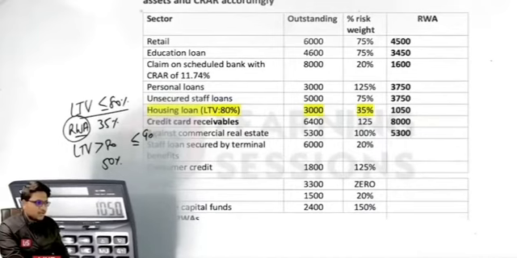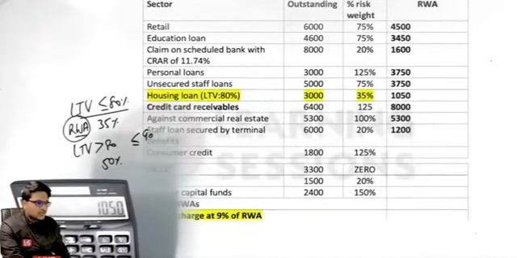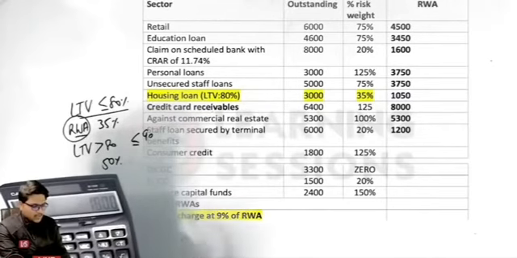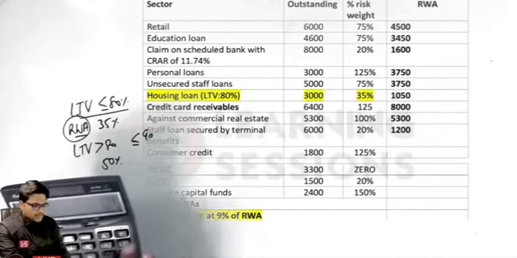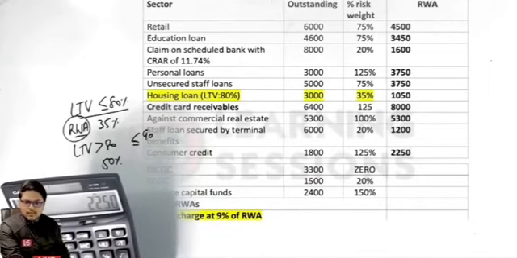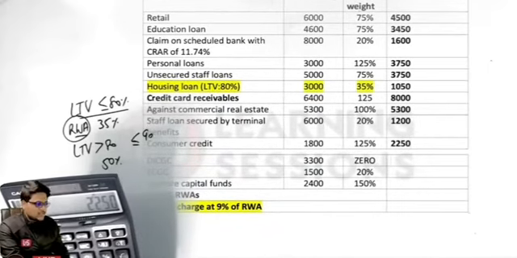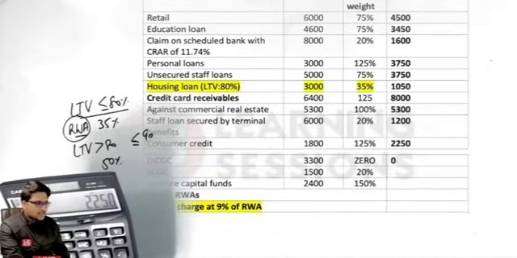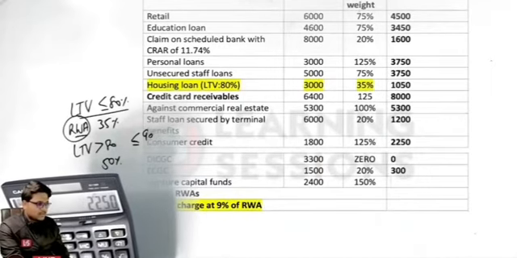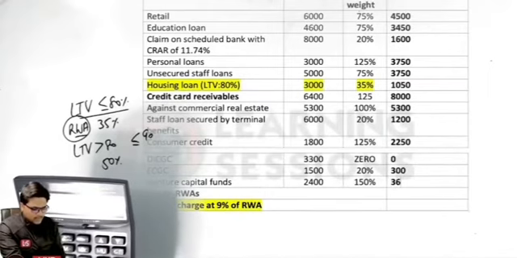Then staff loan, it will be 1,200 crores. Further, it will be consumer credits, it is 1,800 into 125%, not 20%, 125%, so it is 2,250. Further, it is related to the DICGC, it is a 0, and for the ECGC it is 300, and further 150%, so it will be equal to what? It will be equal to 3,600.